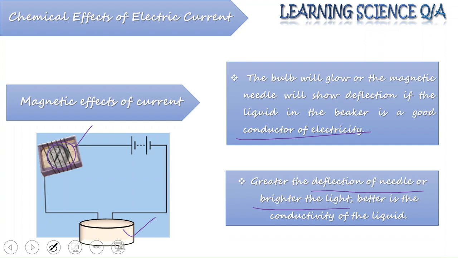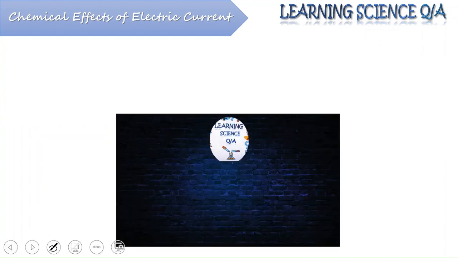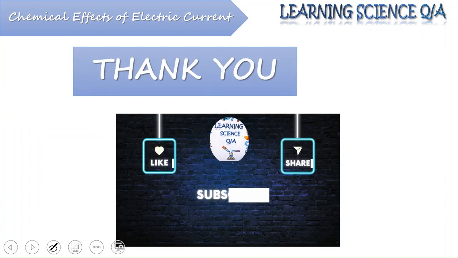So to check whether the liquid material that we are testing is a good or a poor conductor, you can add a simple 2 drops of acid in it that is always available at our home. You can add vinegar in it, or you can test it with a pinch of salt in it, and you can check the deflections. So students, in this lecture we are doing till here.